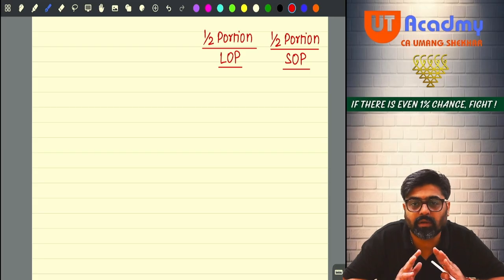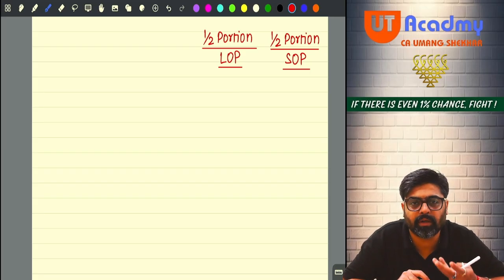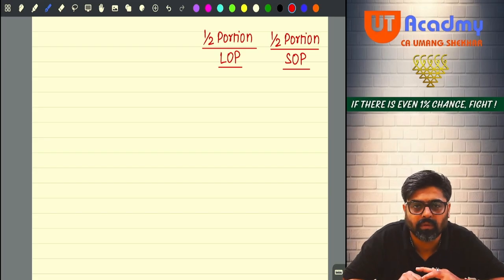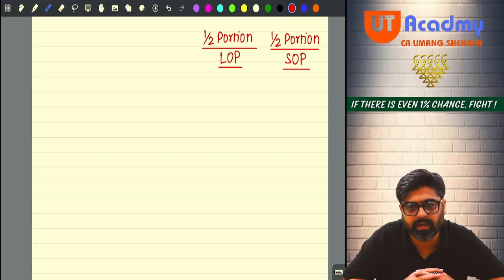Take the actual rent of the let out portion as GAV only. And for SOP portion, it will be exempt only, no? Understanding? SOP portion, it will be nil. LOP portion, whatever actual rent will be there, will be treated as GAV directly. If you want us to compare it with expected rent, give us the details of municipal value, fair rent, etc. You're not giving those details, so I'll have to take the actual rent only as GAV.